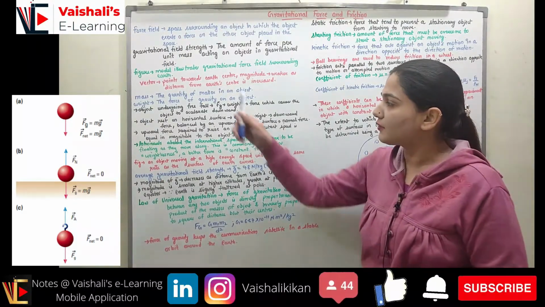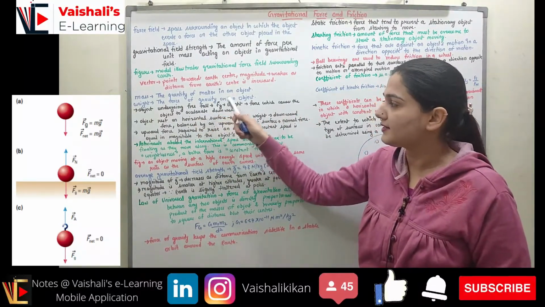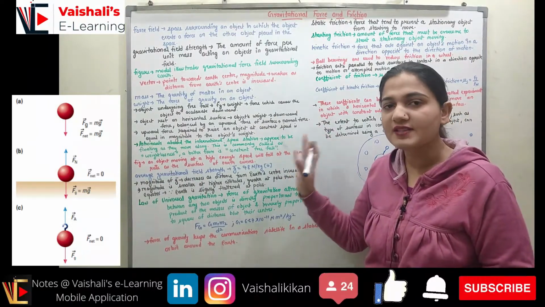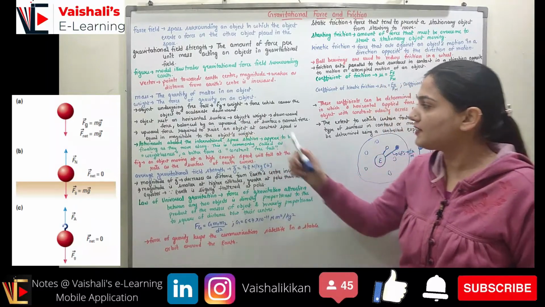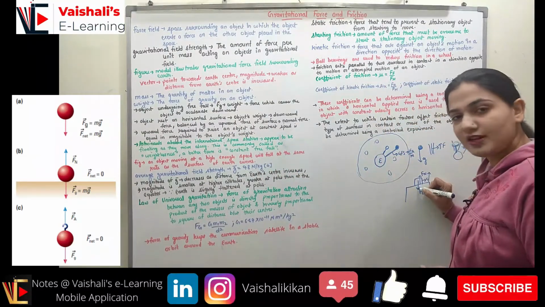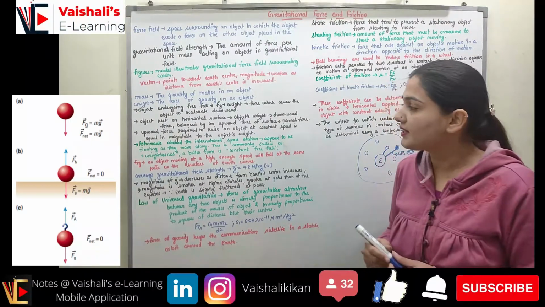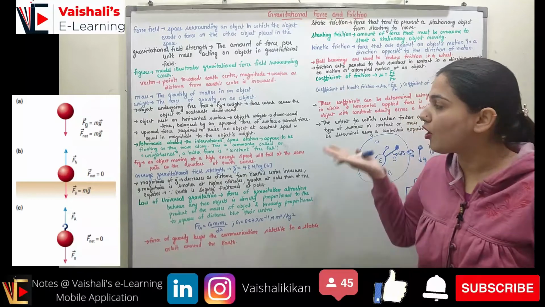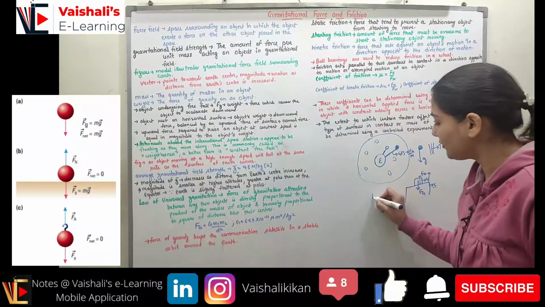When the object is undergoing free fall, the force that causes the object to accelerate in the downward direction is the gravitational force. Only the gravitational force is acting on the object. When the object is stationary on a horizontal surface, we have the gravitational force, and in reaction to that we have a normal force. The third condition is that the upward force required to raise the object at a constant speed is equal to the magnitude of the object's weight.